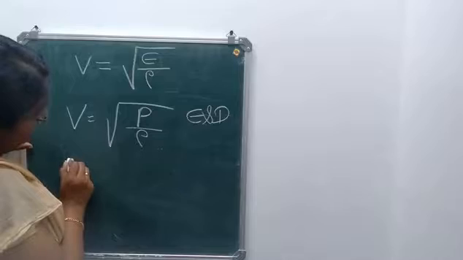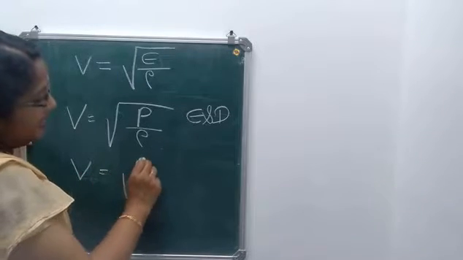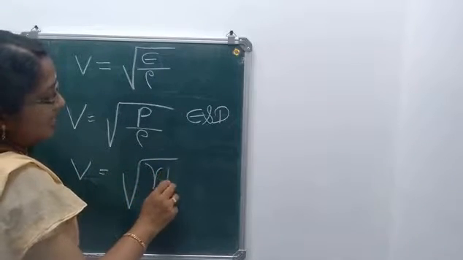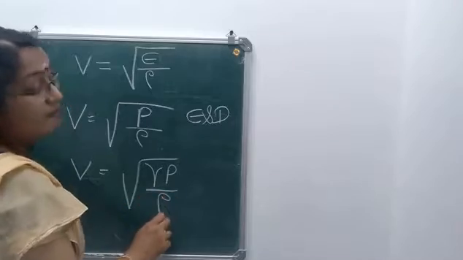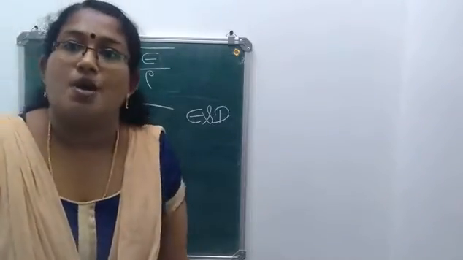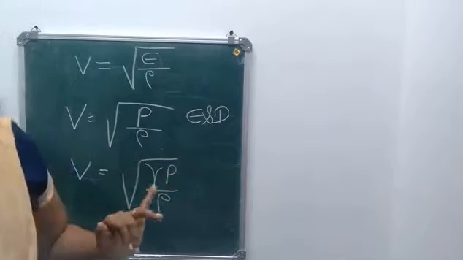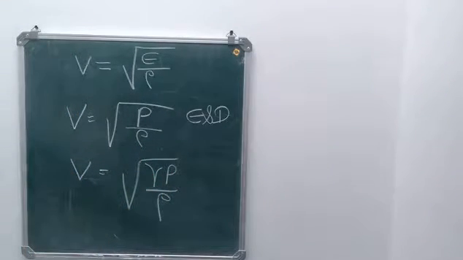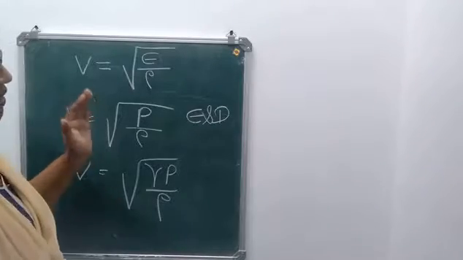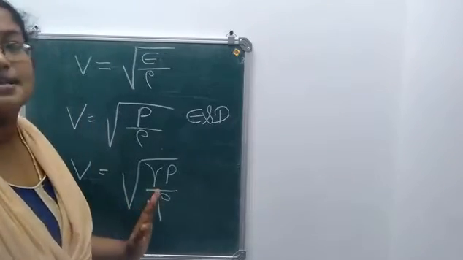Finally, Laplace, another scientist, made this equation root of gamma P by rho. Gamma is a constant, which is known as the ratio of specific heats. It is given by the scientist Laplace.